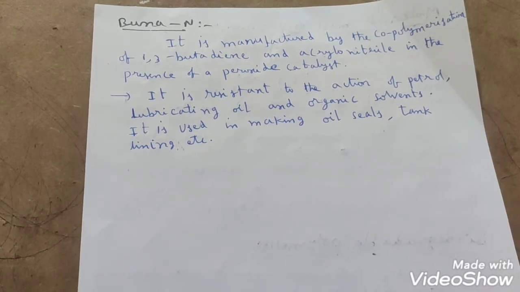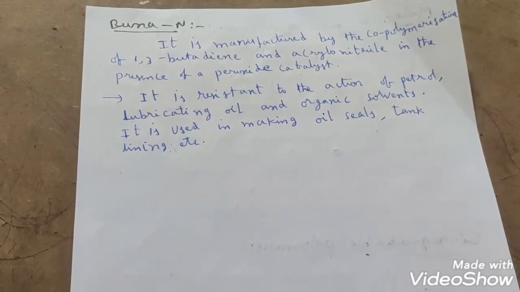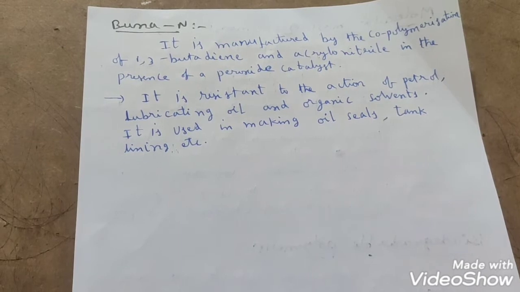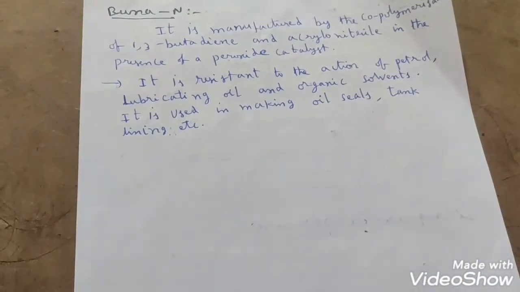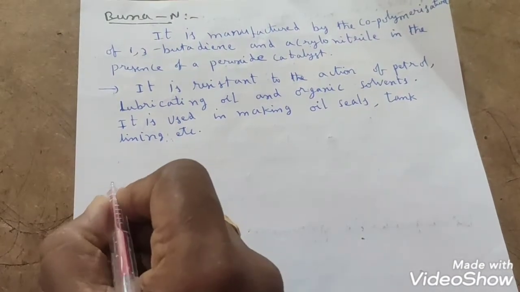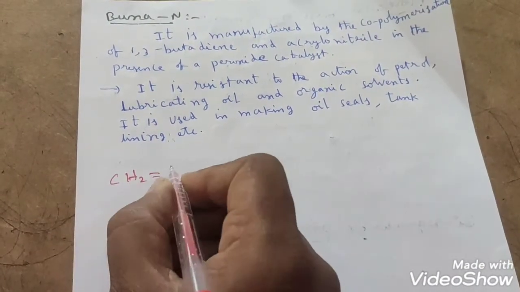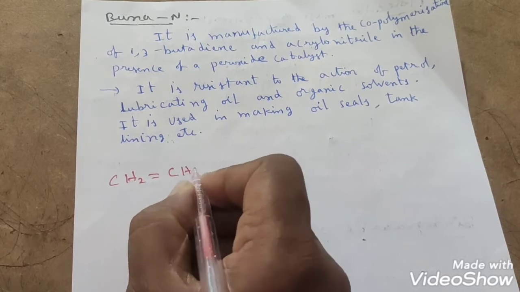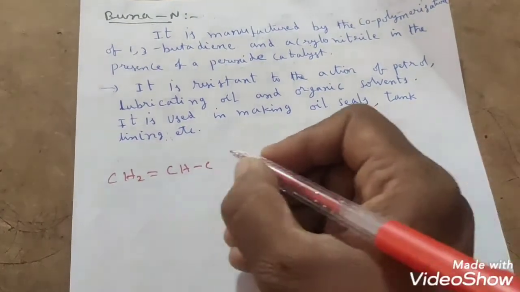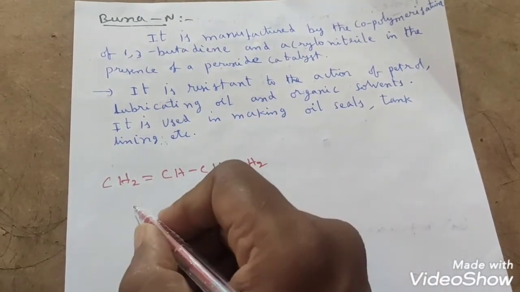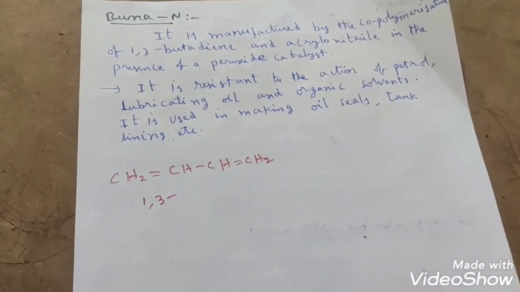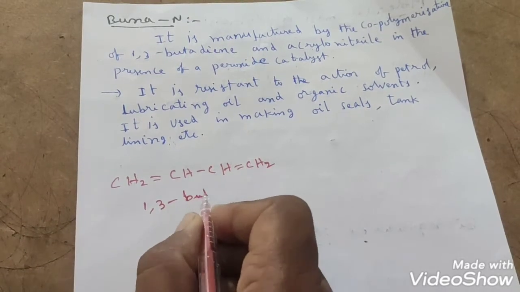So what is the Buna-N structure? We will see how we get it from 1,3 butadiene and acrylonitrile. The 1,3 butadiene structure you know: CH2 double bond CH, single bond, CH double bond CH2. This is 1,3 butadiene.